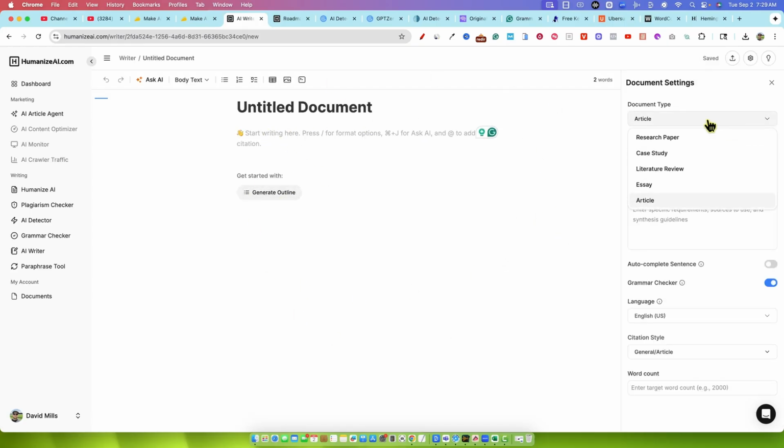We could put in an article, case study, essay. We could put the topic in, requirements, and say the word count here. And you can actually have more customization of how you're writing your article. This is really awesome right here.